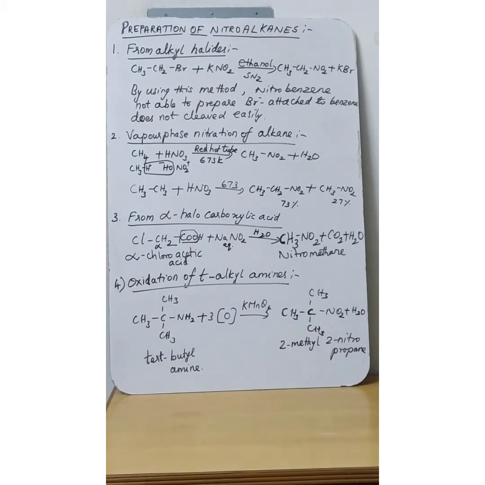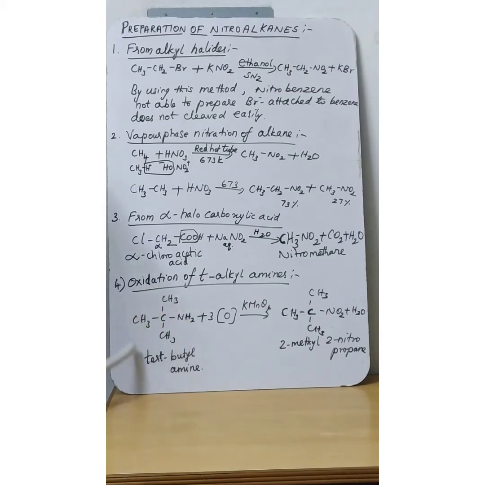The fourth method of preparation of nitroalkane is oxidation of tertiary alkyl amines. I have taken a tertiary alkyl amine, tertiary butyl amine. The functional group carbon is attached to three other carbons, so this carbon is a tertiary carbon. The amino group is attached to the tertiary carbon.